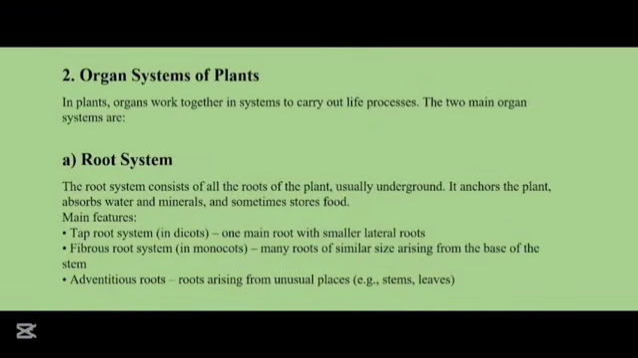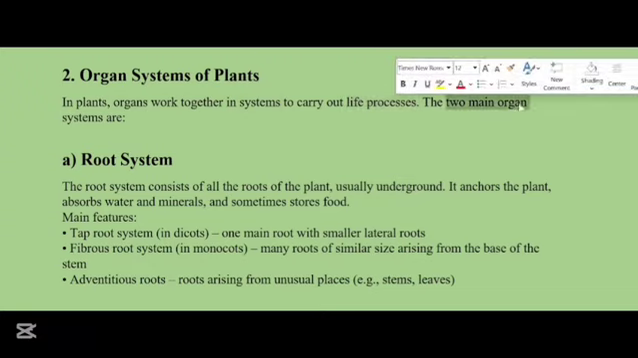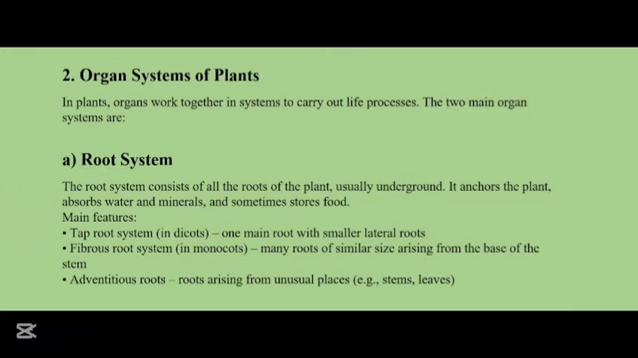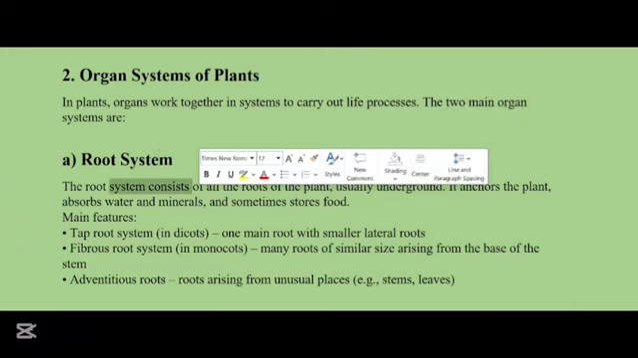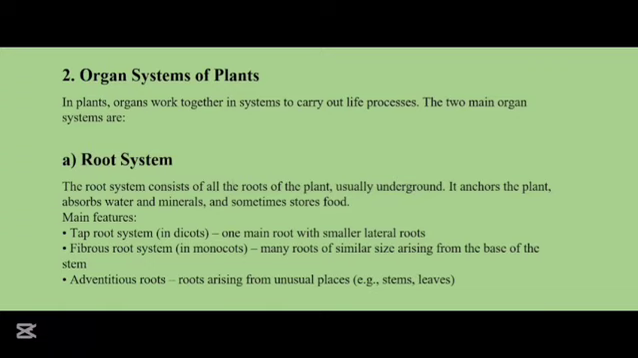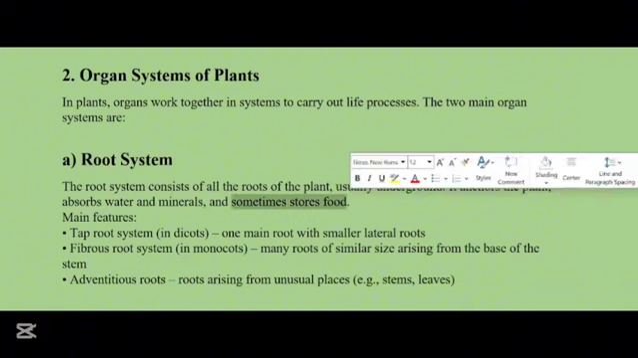Now let's discuss the two organ systems of plants, the root system and the shoot system. In plants, the organs work together in systems to carry out life processes. The two main organ systems are the root system. The root system consists of all the roots of the plant, usually underground. It anchors the plant, absorbs water and minerals, and sometimes stores food.